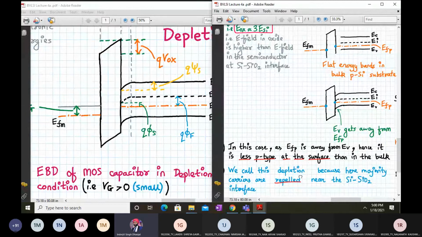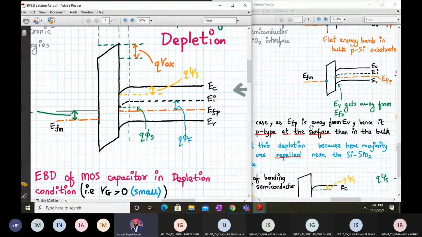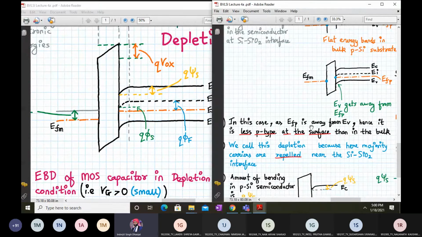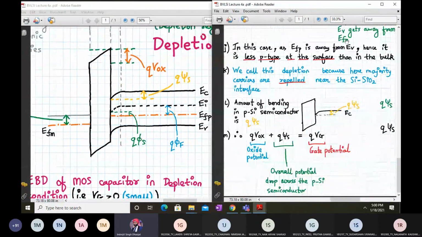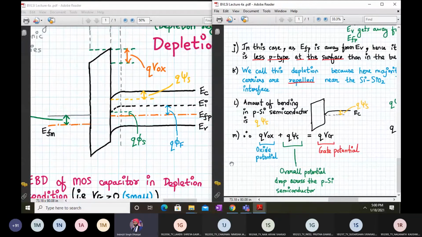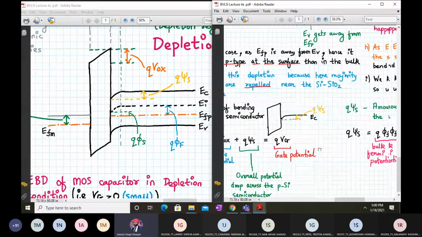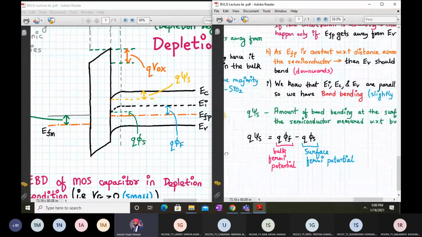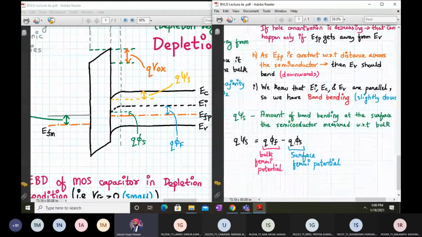So we call this depletion because here the majority carriers are repelled near the Si-SiO2 interface. Again, the amount of band bending will be q psi s. q psi s is the amount of band bending in the semiconductor. And again over here, we can say that q Vox, which is the oxide potential, plus the potential drop across the semiconductor is equal to the gate potential.